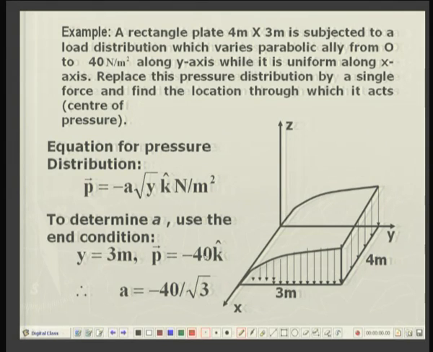Substituting y equal to 3 meters and simplifying, I get a equal to minus 40 divided by root 3.